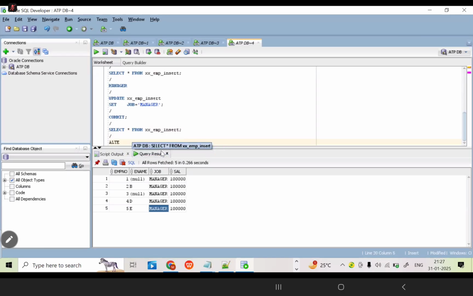Alter, just observe here, alter. How can we add a new column to this table?